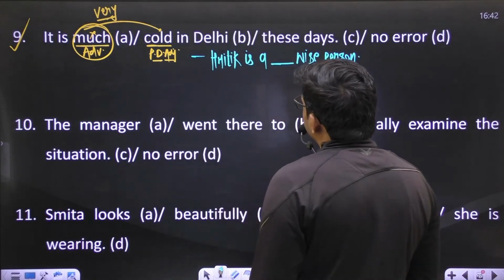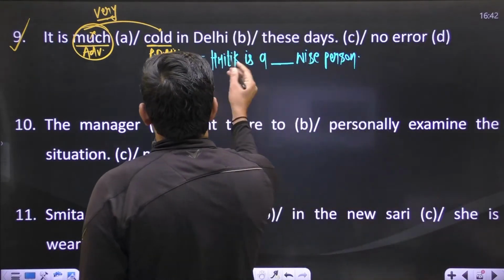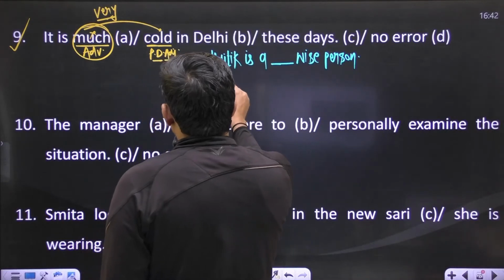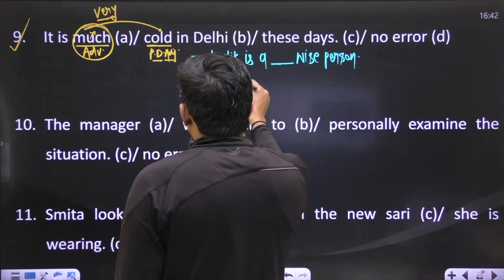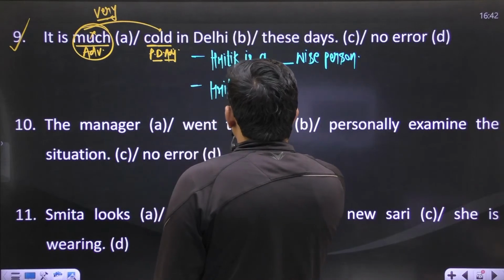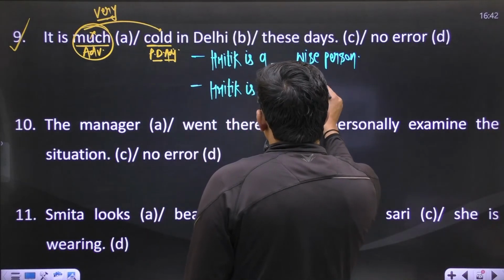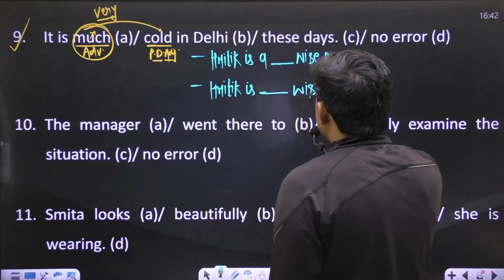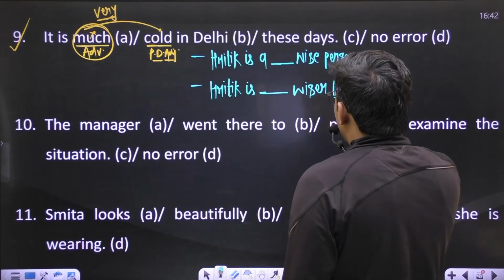Okay, Ritik is a blank wise person. The next sentence: if I say, Ritik is blank wiser than Rohan.